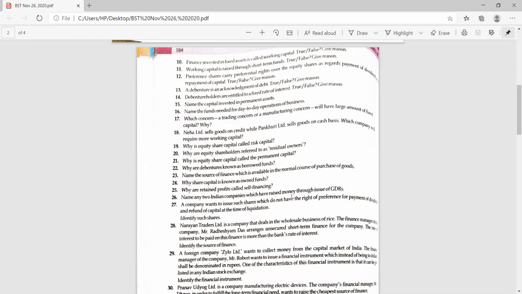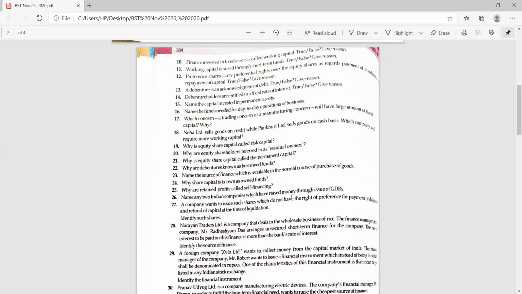Why are debentures known as borrowed funds? Yesterday I also expressed this concept that debentures are borrowed funds. You should give the answer to this question because I stated this answer yesterday.